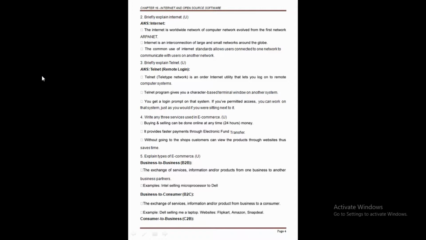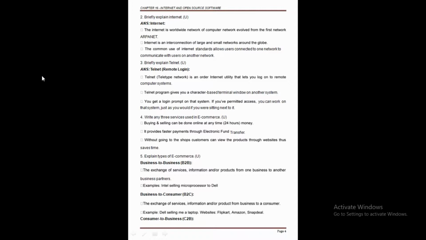And the second type is business to consumer, also called B2C. In this case, the exchange of services, information and also products is from business to a consumer. Clear this point here?